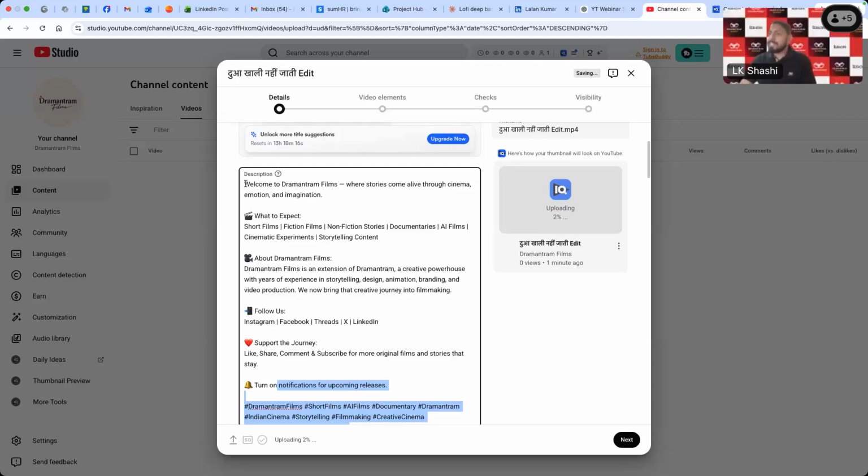Now you can see, if you have integrated vidIQ, there's a score coming here in the title. You can see here: is your title effective or not? Does this title rank or not? So these things matter.